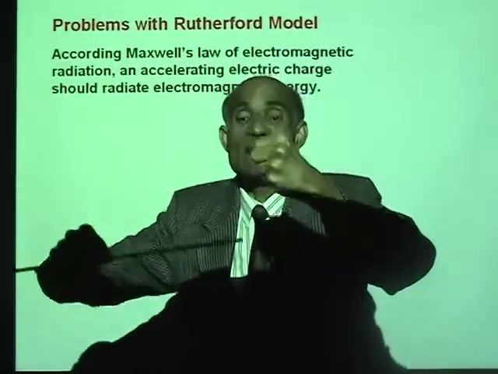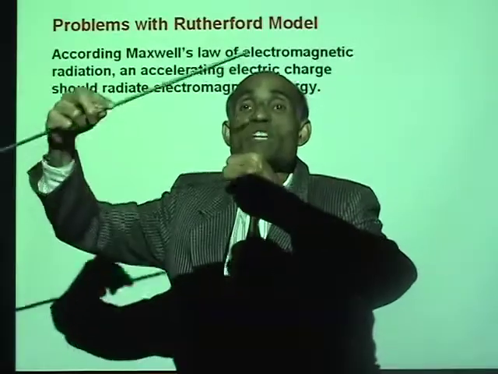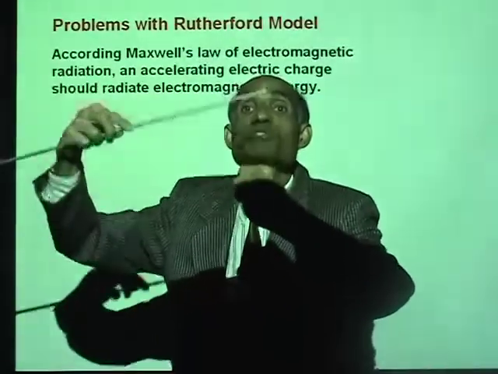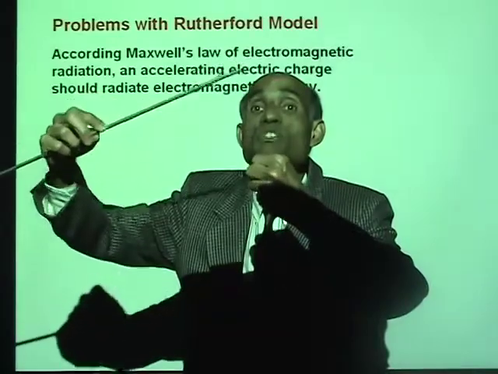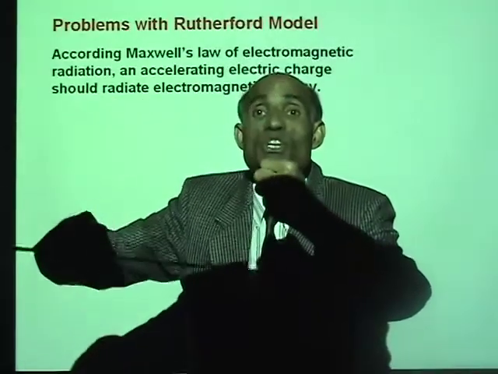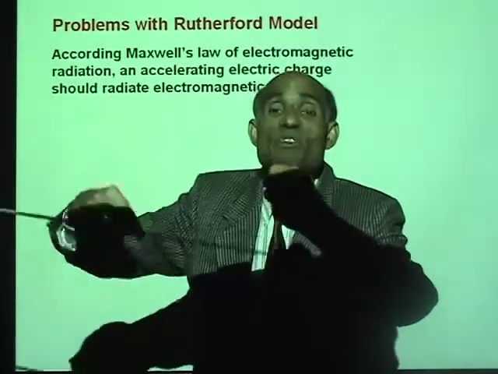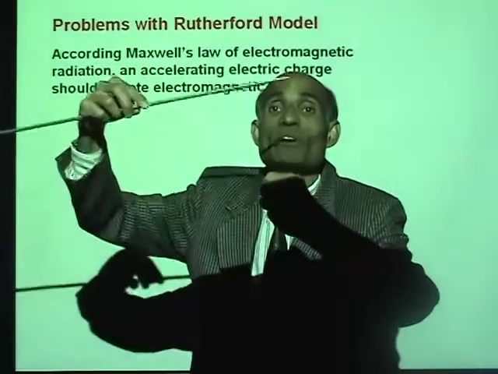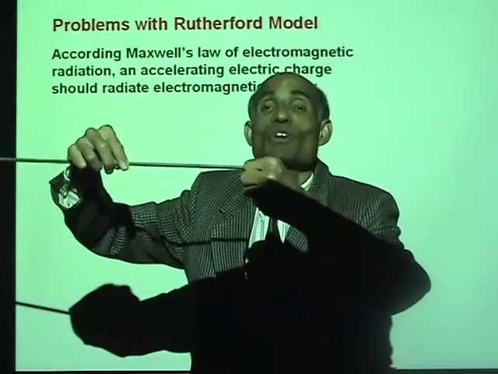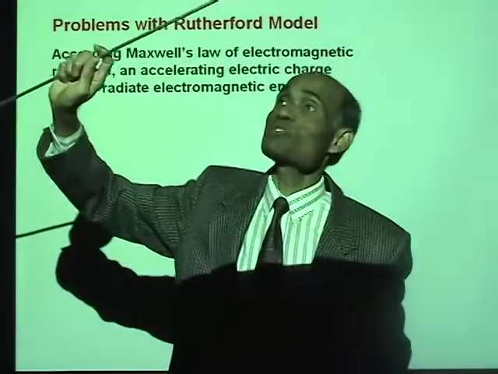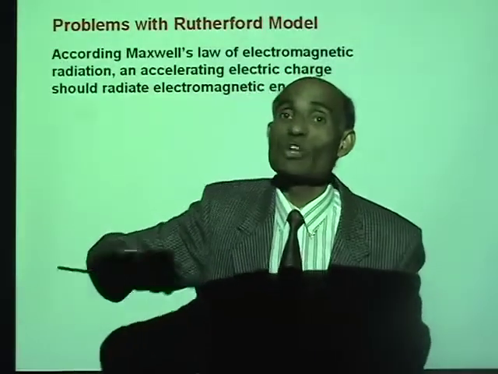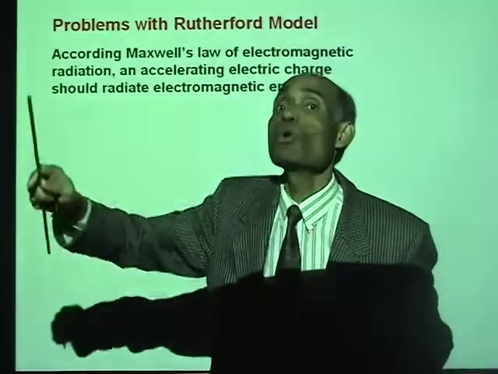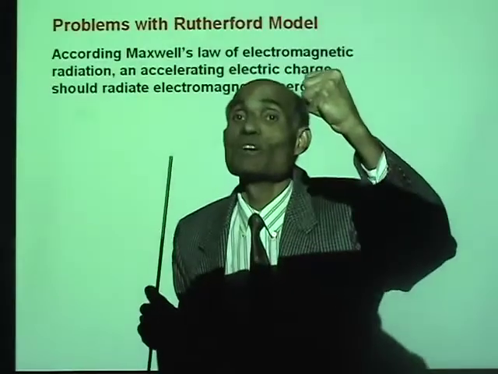So an electron that is accelerating, if it radiates energy, then it must continuously lose energy, and ultimately, if it loses energy, what will happen? It will fall onto the nucleus. You see, why is the moon going around the earth? Because the moon has a certain energy.